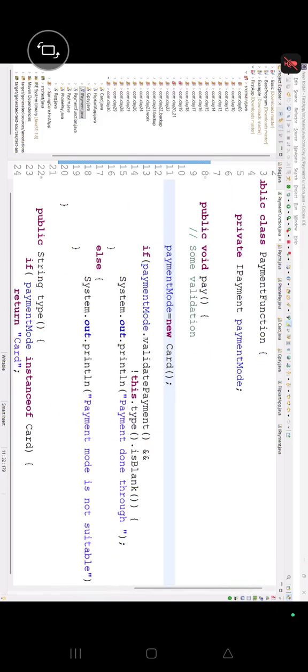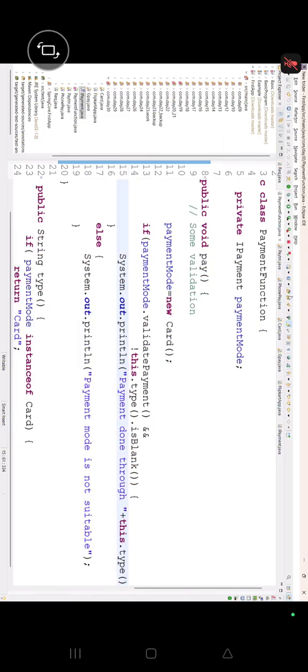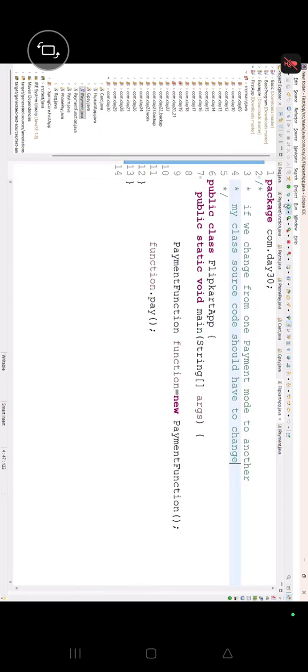Right, now everybody concentrate. Now the payment will be done through what, guys? Card. So I am going to write here plus what, guys? this.type. Now let's see, is it going to work or not, with plus type there, right? And let's go for the Flipkart app. We are running this application. Still we are in core Java right now. Is it card or not? Yes.